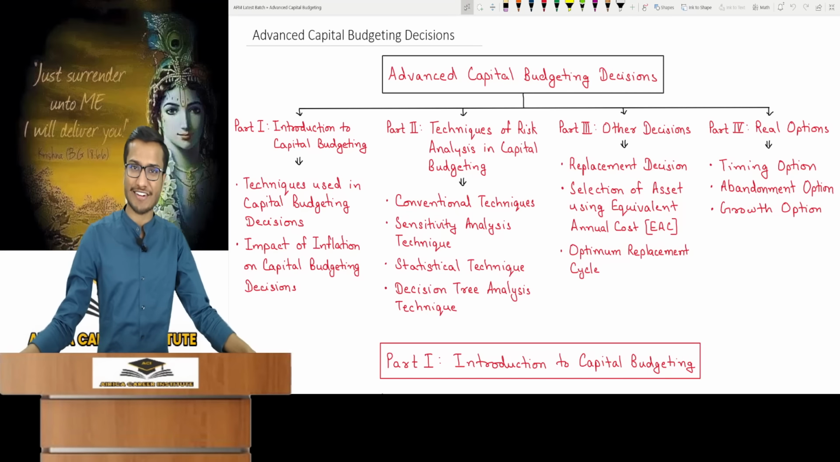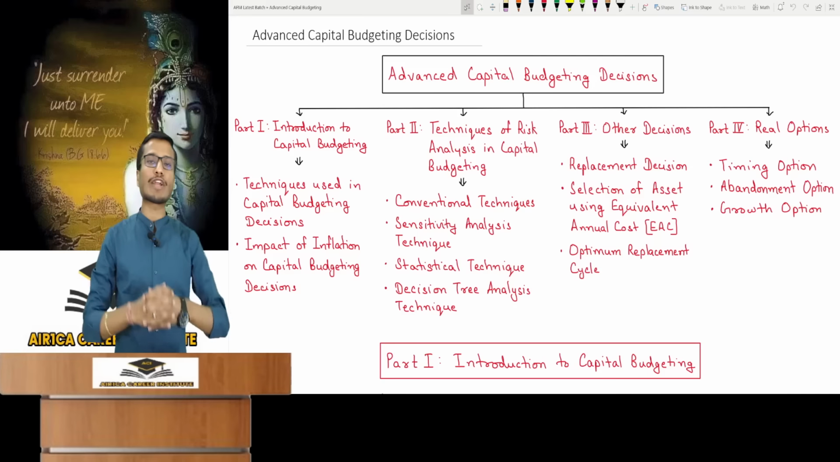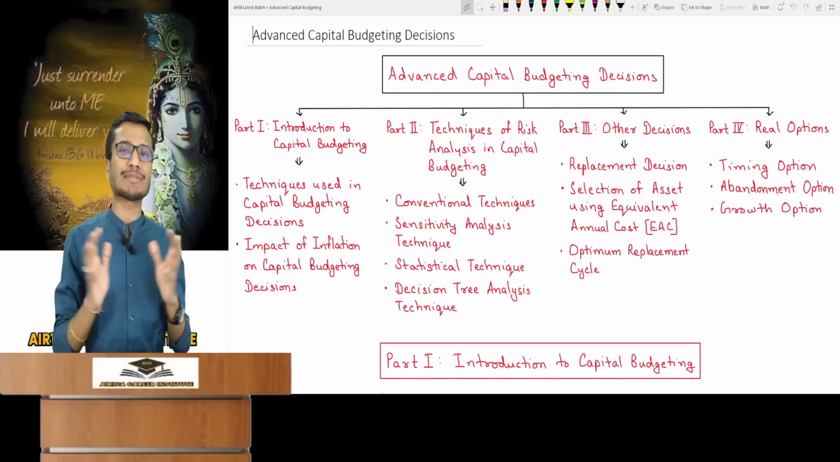So in today's lecture, I'm going to revise all the concepts of the Advanced Capital Budgeting Decisions chapter for you in detail. We covered this chapter in our regular batch in a total of 4 parts, covering around 12 topics.